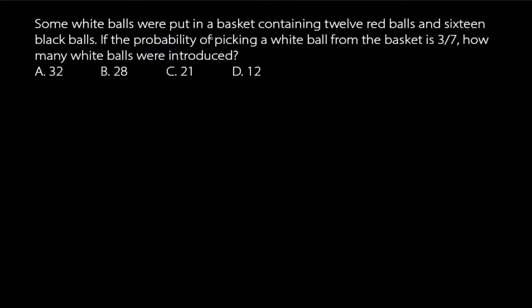Some white balls were put in a basket containing 12 red balls and 16 black balls. If the probability of picking a white ball from the basket is 3/7, how many white balls were introduced?